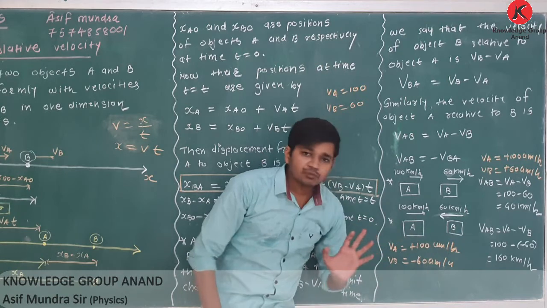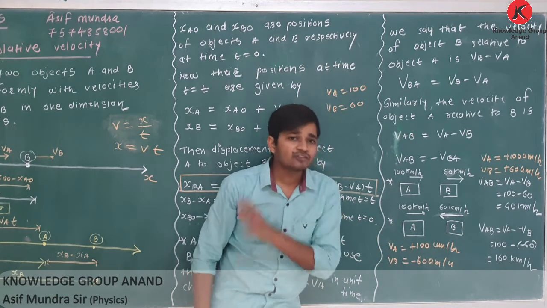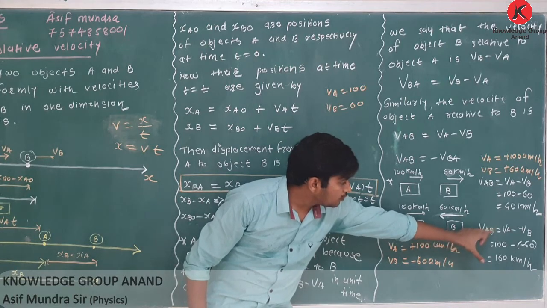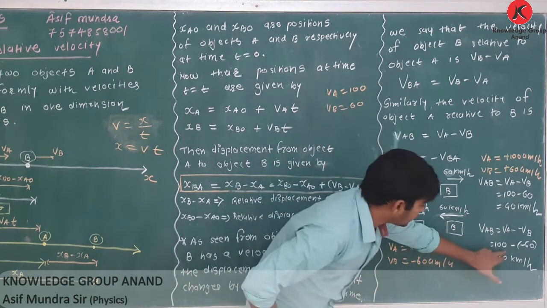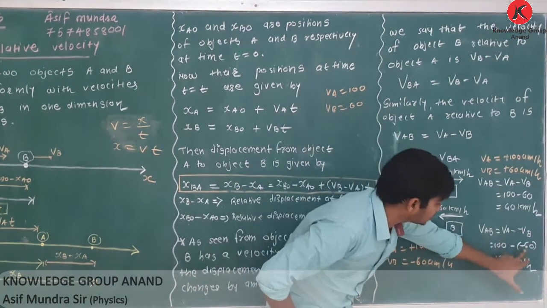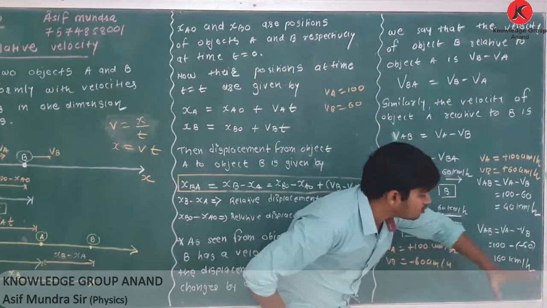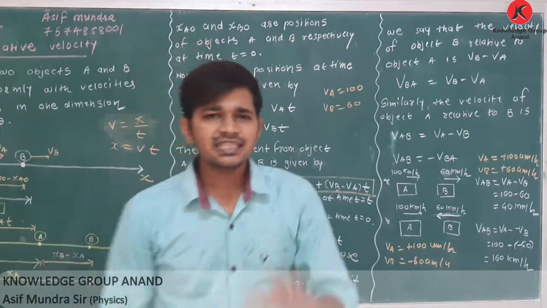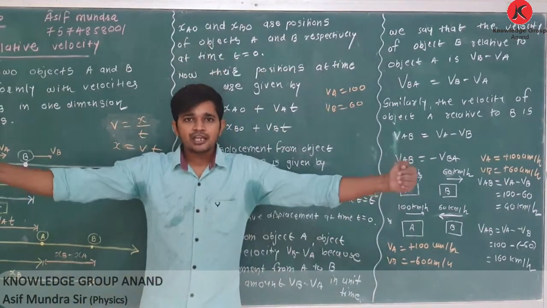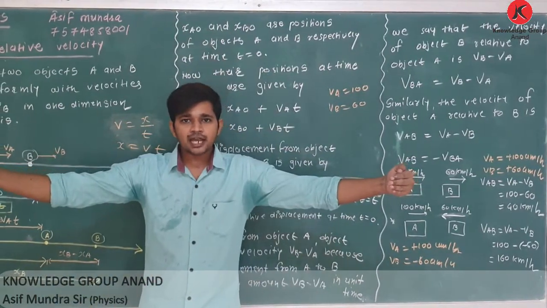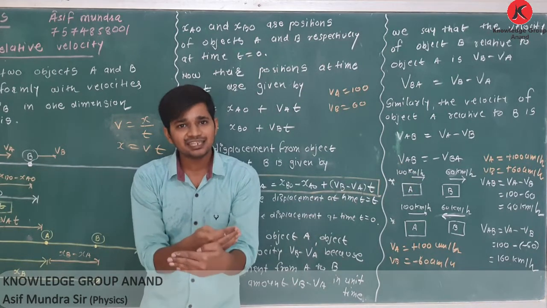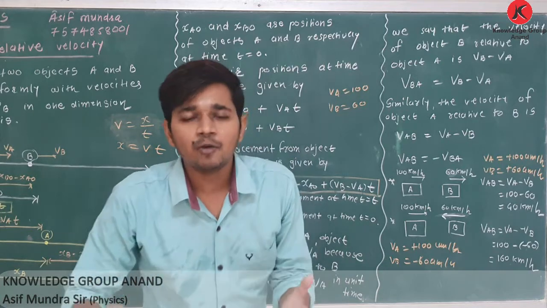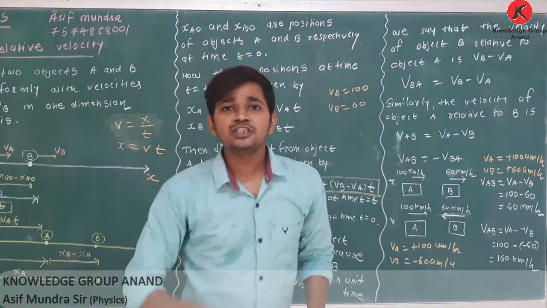So whenever two objects are moving in opposite directions, VAB is equal to VA minus VB. VA is 100, and VB is minus 60, so it is 160 km per hour. Relative velocity between them increases. See, one simple example: if two vehicles are approaching towards each other, then they will approach each other very fast, in a short time.